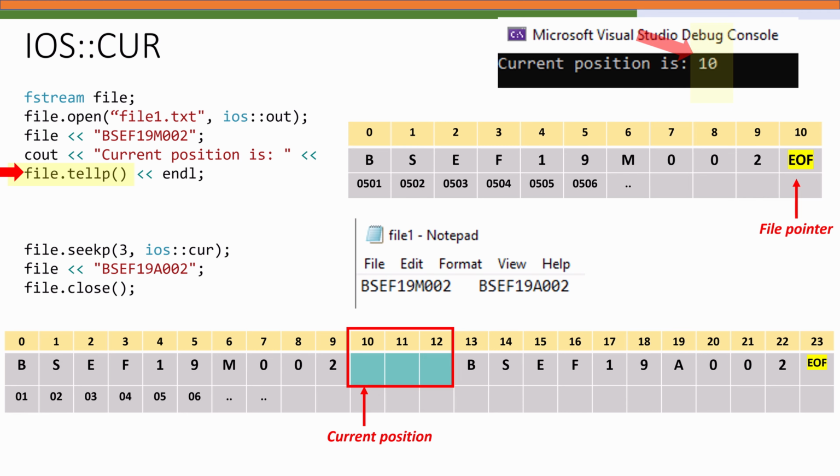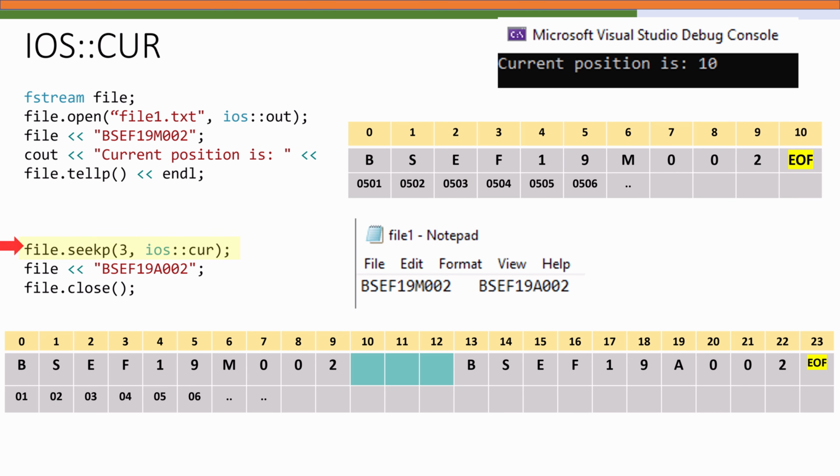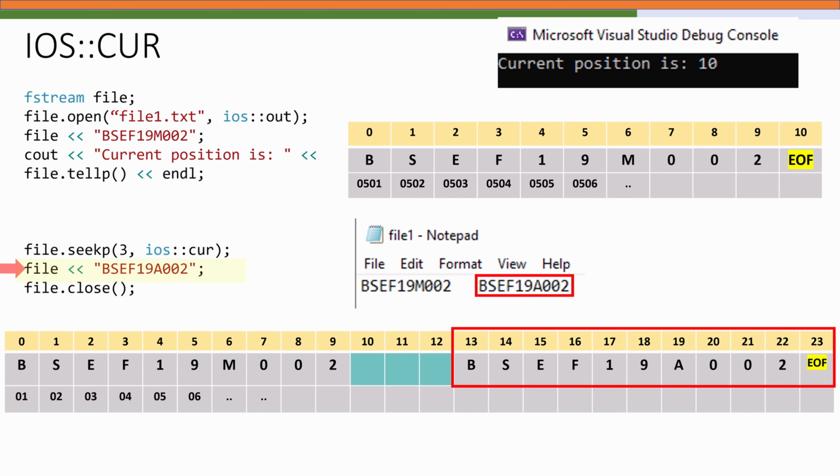So the first argument we have written is 3, that means move the pointer 3 bytes forward from where it was, and then the program writes bscf19a002 starting there. This way we can skip or leave gaps intentionally in a file, for instance to reserve space for future updates or structured records.